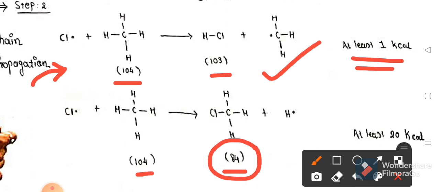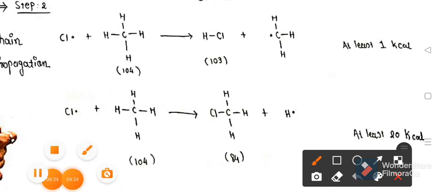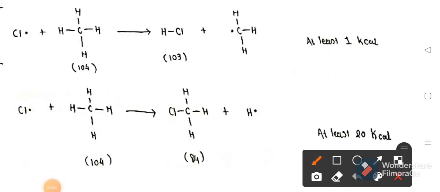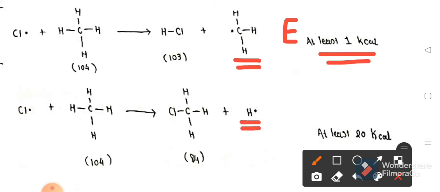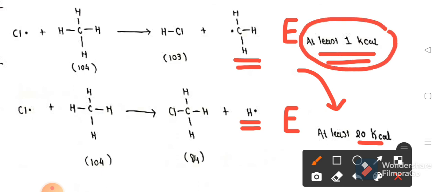So you can easily observe that to produce the methyl free radical, our reaction needs at least 1 kilocalorie of energy, which is known as the energy of activation. But to produce the hydrogen free radical, our reaction needs at least 20 kilocalories of energy, which is much higher compared to the methyl free radical. So which step is more preferable when we provide energy? The step requiring less energy is more preferable. So our reaction goes this way to produce the methyl free radical.